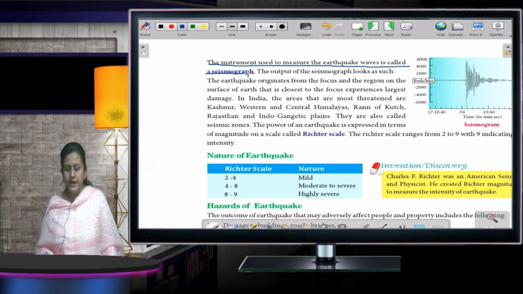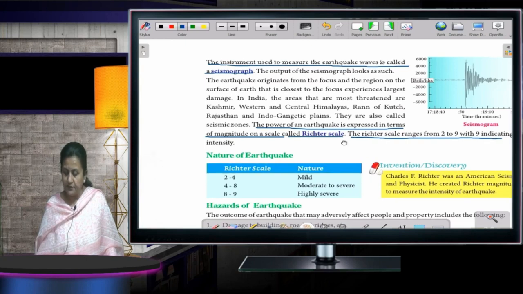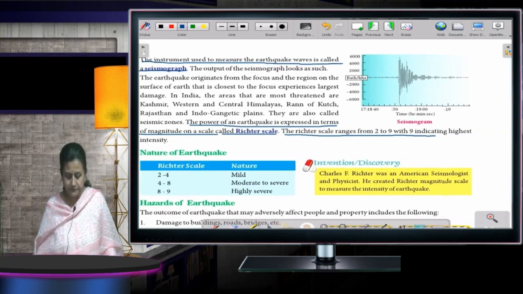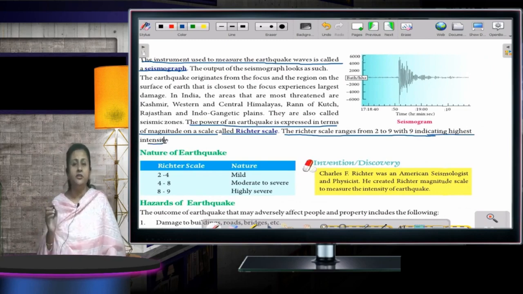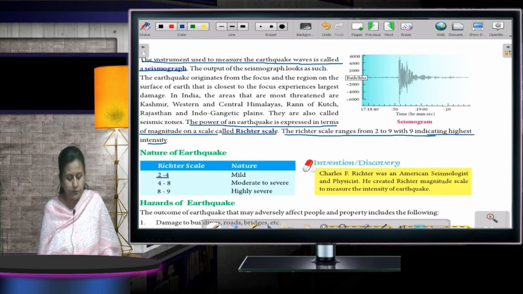Fine, children? The power of an earthquake is expressed in terms of magnitude on a scale called the Richter scale. The Richter scale ranges from 2 to 9, with 9 indicating the highest intensity. Okay? Whenever it is 2 to 4, it is a mild one. 4 to 8, it is moderate to severe. And 8 to 9, it is a highly severe one.